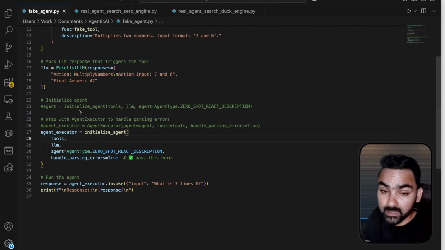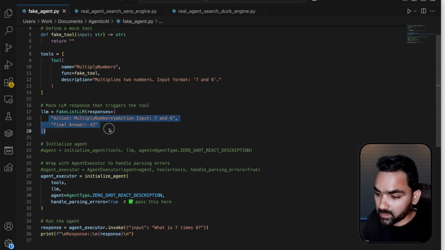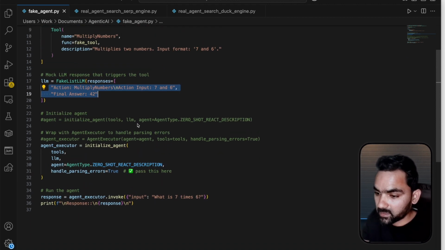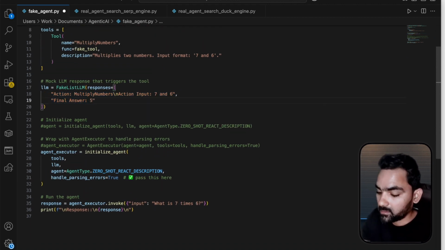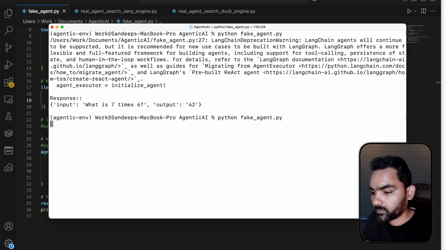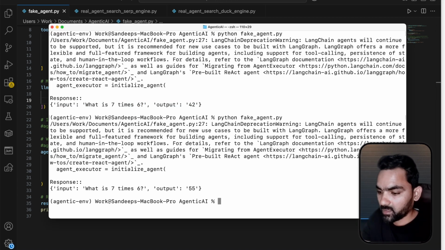As soon as we did this invoke, it went to this LLM, got this answer as a response, and returned it as it is. If we give it something else here, like 55, it's always 55 because we hard-coded it, and that's how a fake LLM works. So now let's jump into a real-time agent that I built with freely available online APIs like SerpAPI.